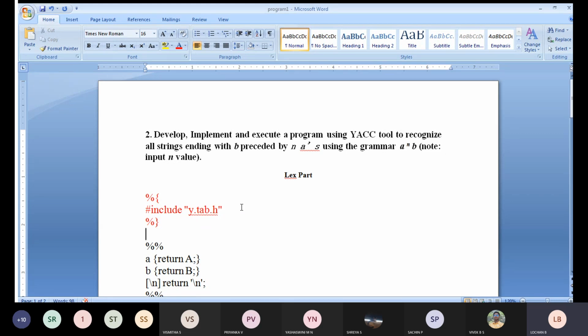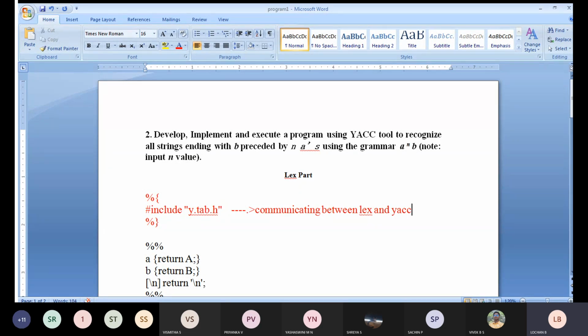In this case, we will use #include "y.tab.h". What does y.tab.h do? It is mainly used for communicating between Lex and Yacc. So you will be writing two programs here, one small program in your Lex part and one more small program in your Yacc part. For these two different programs, one editor, vim, will be used.